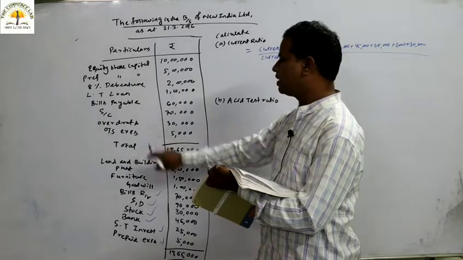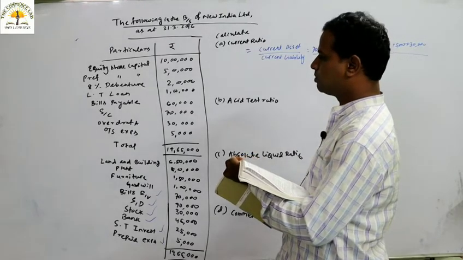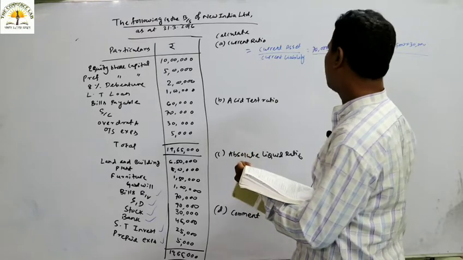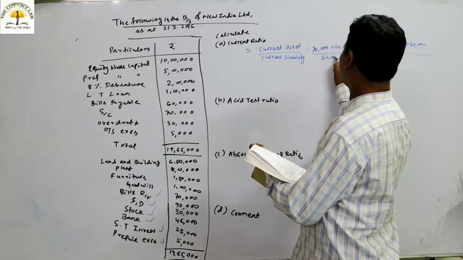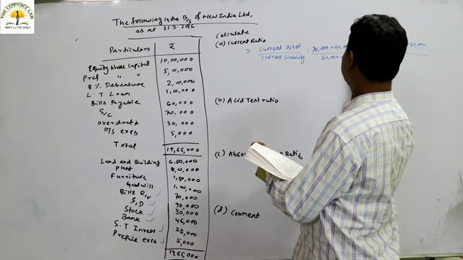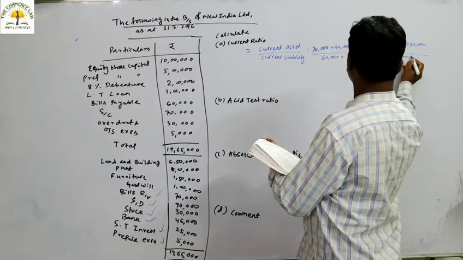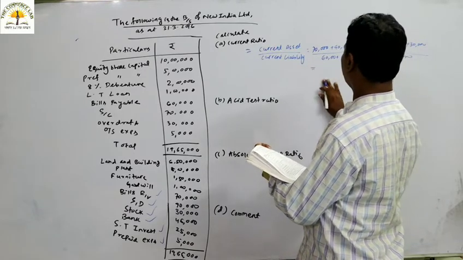Which are the current liabilities? Outstanding expenses, overdraft, sundry creditor, bills payable. These are the items which come under the current liability. So 4 items are there. We have to add these 4 items: 60,000, 70,000, 30,000, and 5,000. So adding all the current liabilities, we get the total current liability.